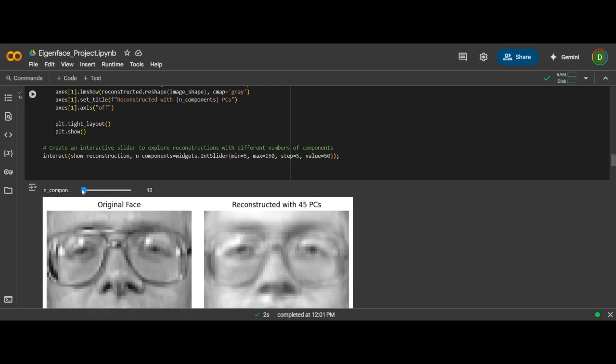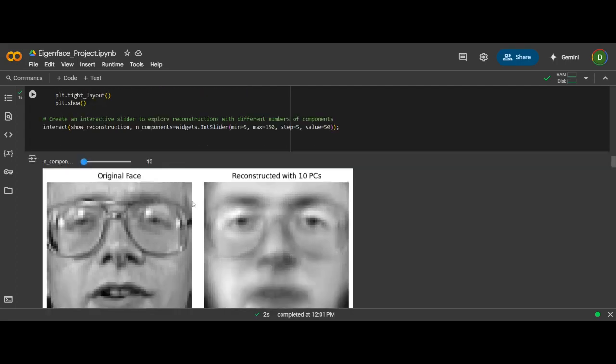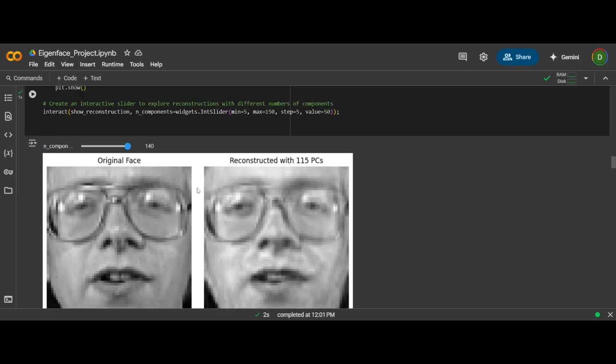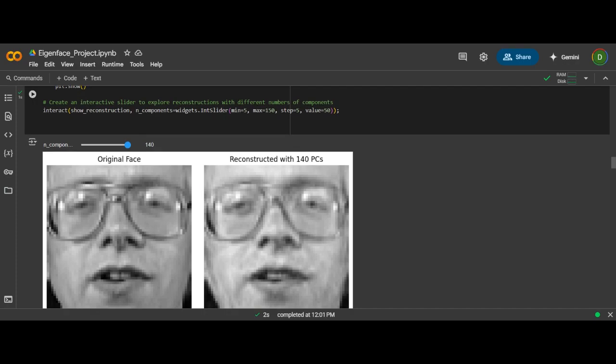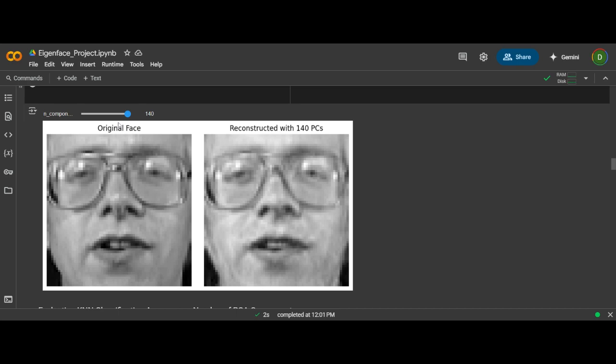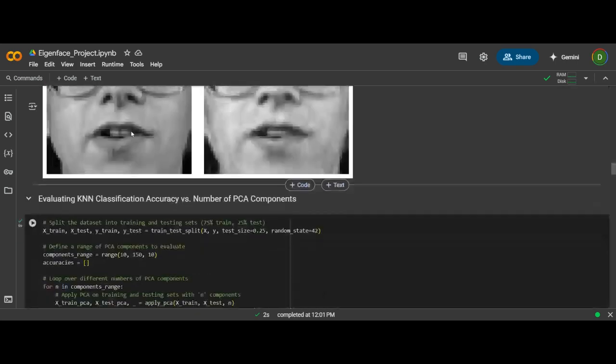If I reduce the components to, say, 10, the reconstructed face is less accurate and less close to the original. If I increase the number of components to 140, the reconstructed face is almost similar to the original because we capture more variance. So as we increase the number of components, we capture more variance and the reconstructed face gets closer to the original face.